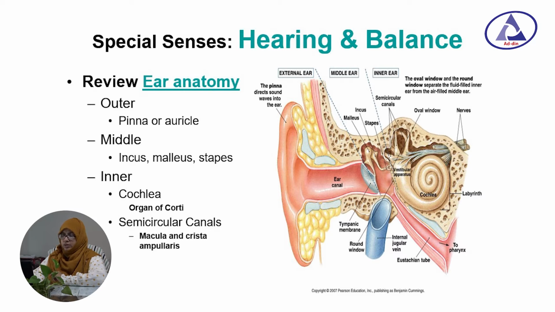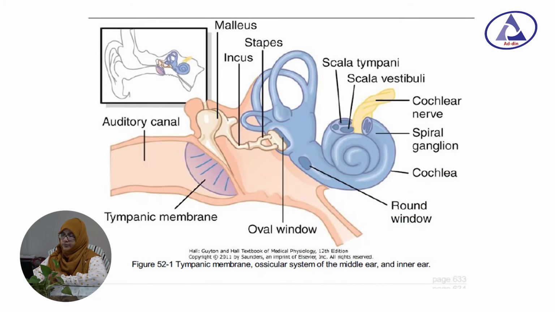The cochlea contains the organ of Corti, and the semicircular canal contains the macula or crista ampullaris. Here is another structure of the internal ear. You can see the tympanic membrane, the auditory pathway, the malleus, incus and stapes bones, and the auricle, cochlea and semicircular canal in detail.